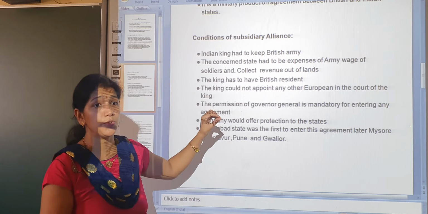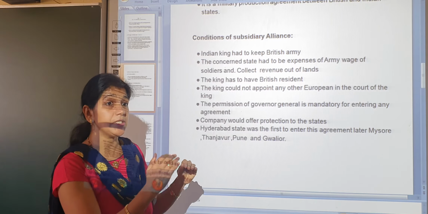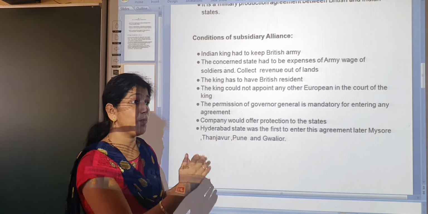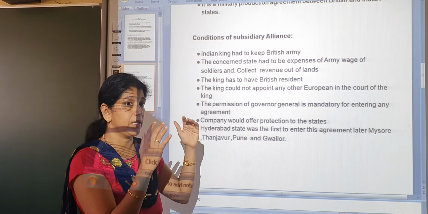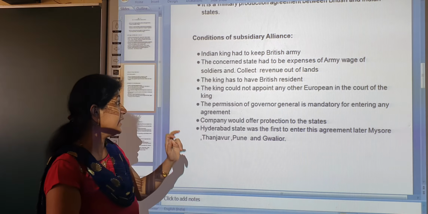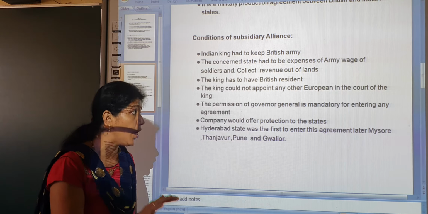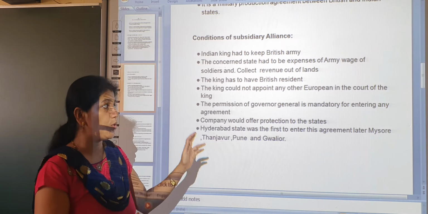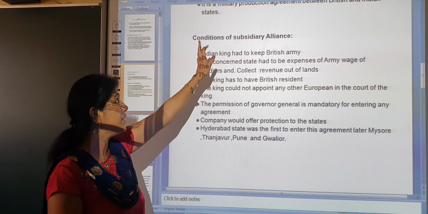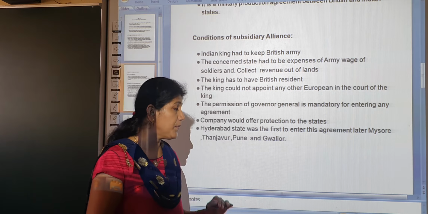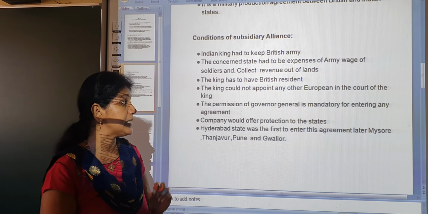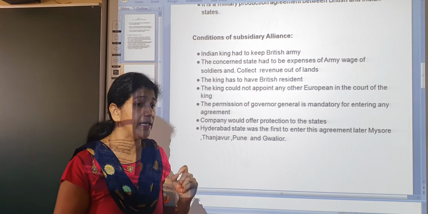That is also most important, because the British stopped the connection of the Indian rulers with others. So according to the subsidiary alliance, the king could not appoint any other Europeans in his court. And then the permission of the Governor General is mandatory for entering any agreement.